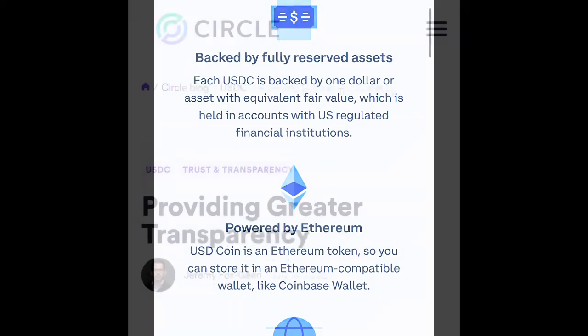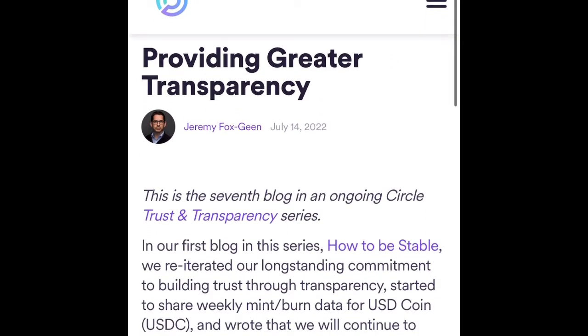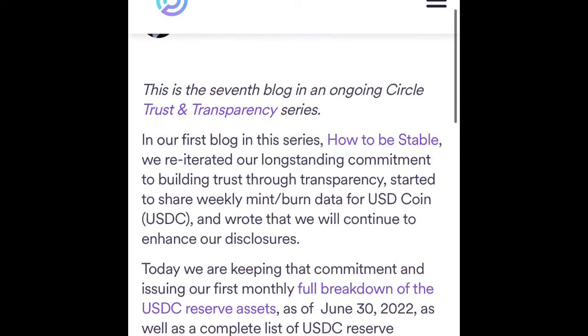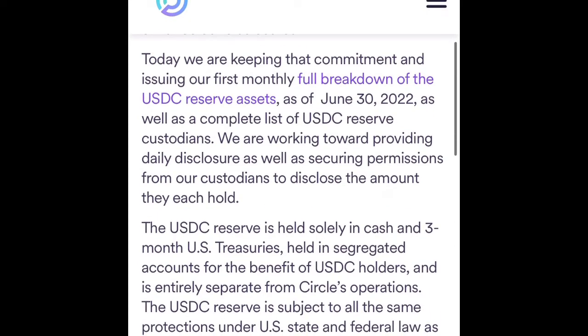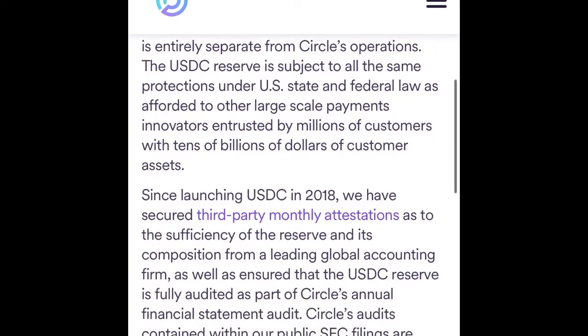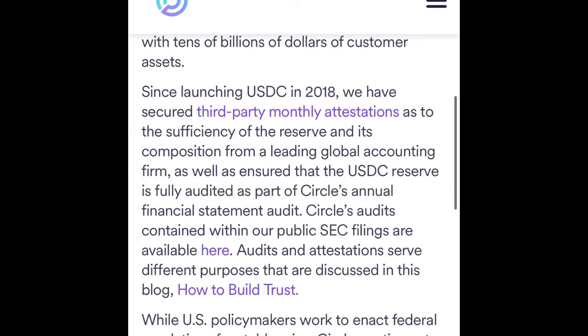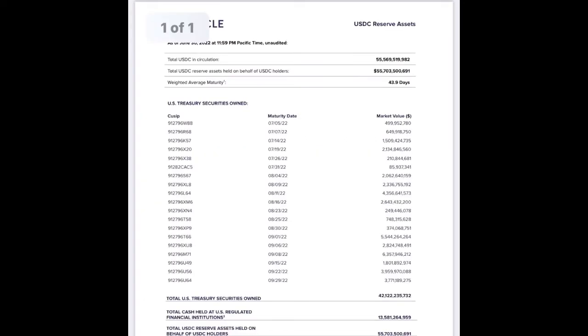regulated financial institutions. And Circle just recently put out a blog post last month giving greater transparency of this process right here, of that reserve and how they hold a reserve for that USDC, which is mostly cash and US Treasury securities. And they do a breakdown right here, which is nice on the Circle blog. You can check that out and get a full breakdown of the US Treasuries and the cash and the amounts in dollars and everything that they hold to back up that over $50 billion of USDC in circulation.